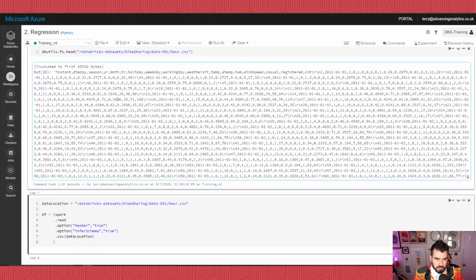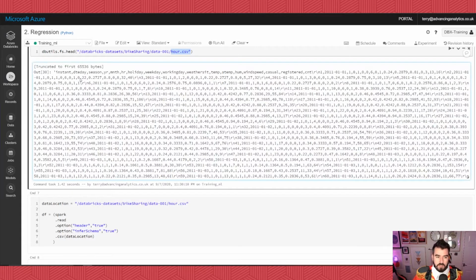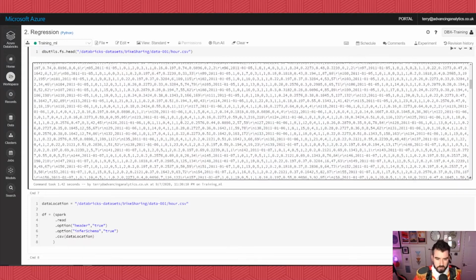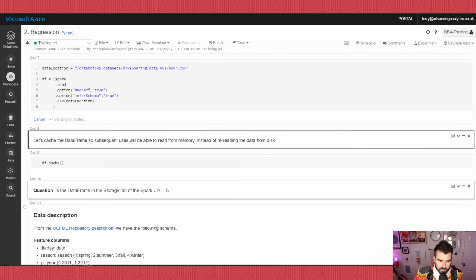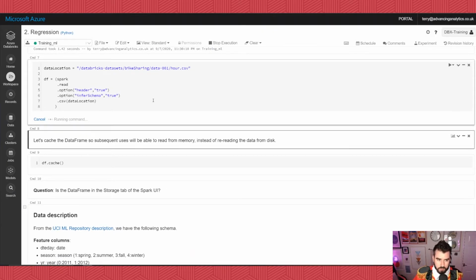So this is a public data set which is hosted by Databricks, thank you Databricks, called bike sharing. We have this file here, our.csv, and it contains a whole load of data. It's a bit hard to read, so let's import it as a data frame, Spark's main concept for working with data.